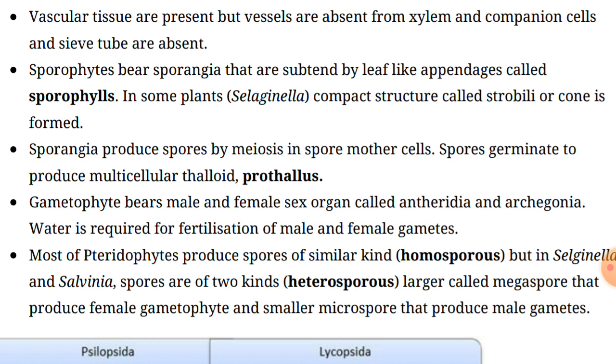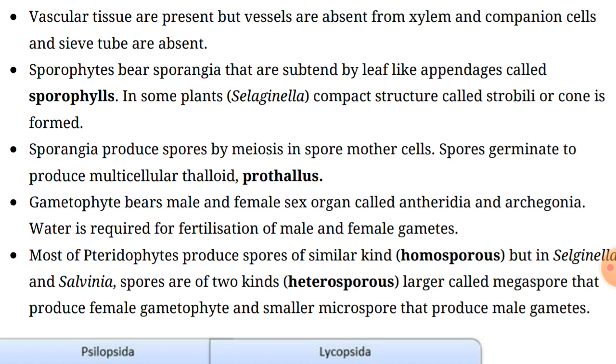Basically the pteridophytes are the plants which are classified into distinct parts, that is, root, stem and leaf. Before that, in the thallophyta and bryophyta, the plant body is not differentiated into such parts. In place of the leaf they have some other structures, in place of the root they have rhizoids, and they do not have a stem. So in the pteridophytes, they can be classified into these three categories.